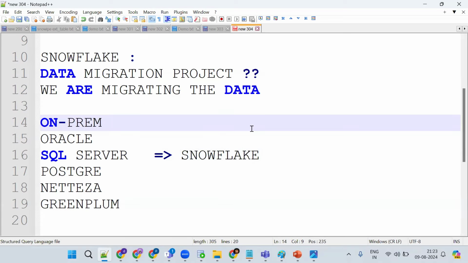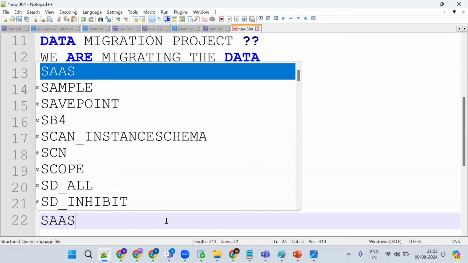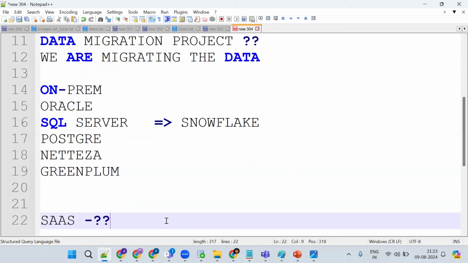Scalability. Come again. Scalability. The basic thing is there is no need to install the software. It's a SaaS model. Okay, then SaaS model. Any other advantage apart from SaaS? The maintenance, we don't bother. So we don't bother about maintenance. Okay, any other advantage?